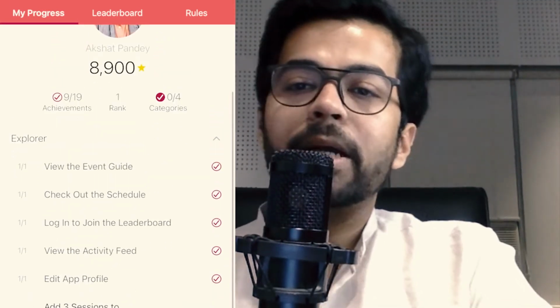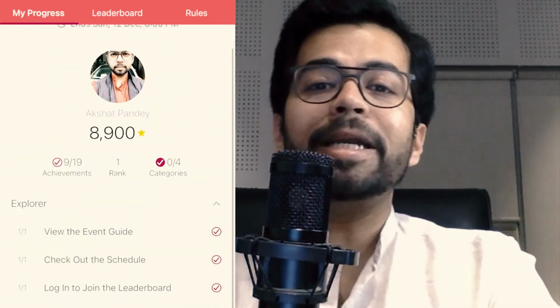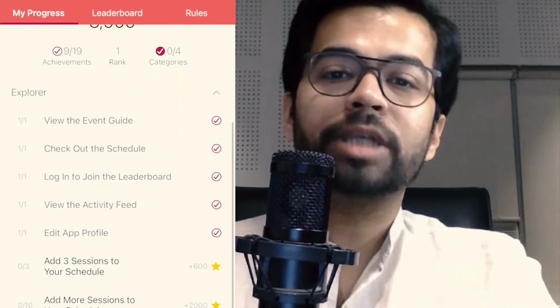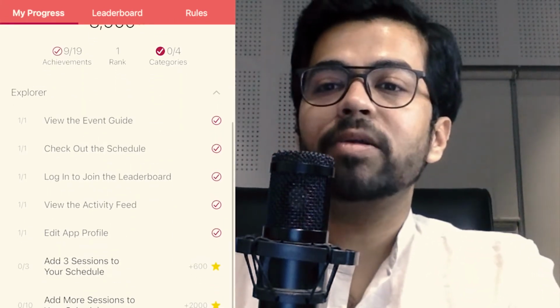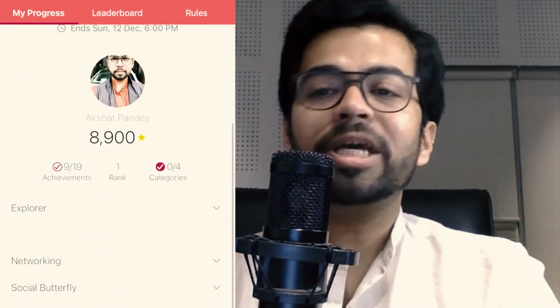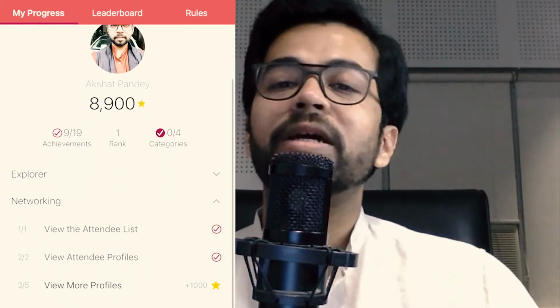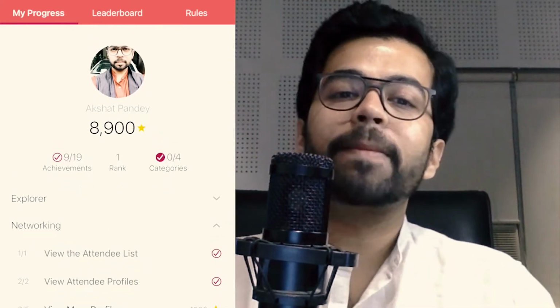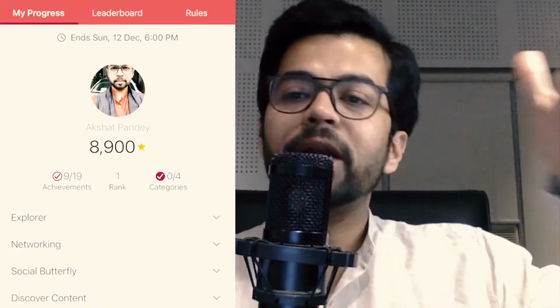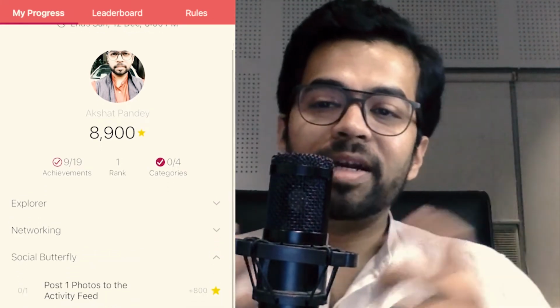See the explorer part. You will get points on completing small tasks like viewing the event guide, checking out the schedule, and adding sessions to your schedule. You will get points on viewing the attendees list and viewing their profiles. The more profiles you view here, the more points you get. And if you send them a message, like a hi, you will get plus 400 points for that. It's really fun, isn't it?